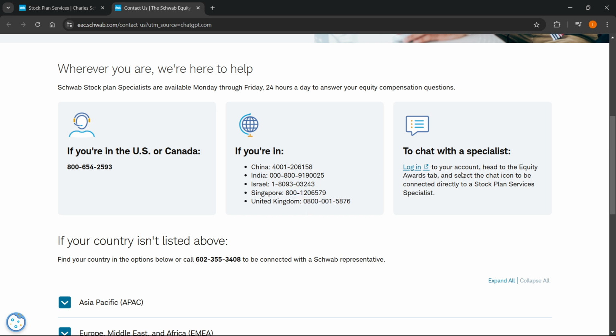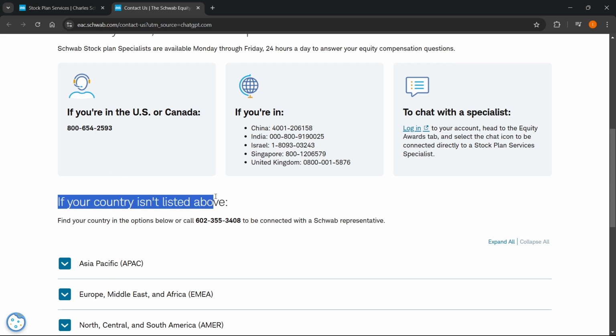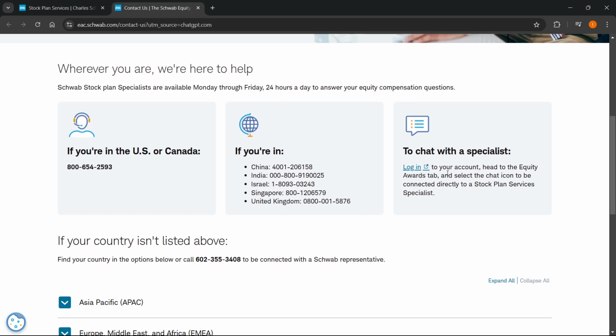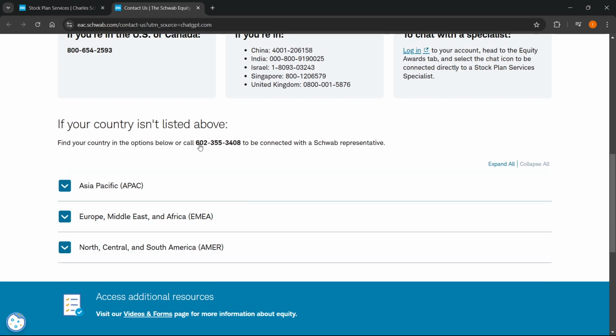You can also chat with a specialist if you log into your account, head to the Equity Awards tab, and select the chat icon to be connected directly to a stock plan services specialist. However, if your country is not listed above and you don't want to do it via this chat feature, but you would like to do it via phone, you can find your country in the options below, which is down here, and then you can find the number there, or essentially call this number over here to be connected with a Schwab representative.